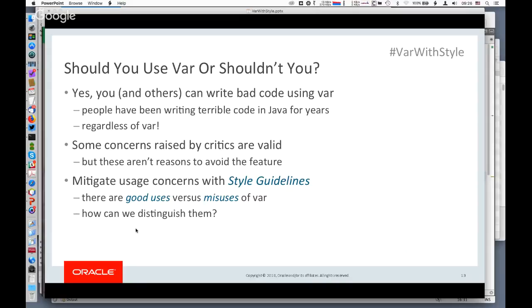And you know, I think we need to do that. Now with var, I think we need to teach people how to use var appropriately. And so that's what this talk and some of the documents I will point to later on are all about. In particular, I've written, with the help of some of my colleagues at Oracle, a set of style guidelines for the use of var. These distinguish good uses versus misuses of var, and how to distinguish, and when to use them and when not. I have a bunch of examples of this in subsequent slides.